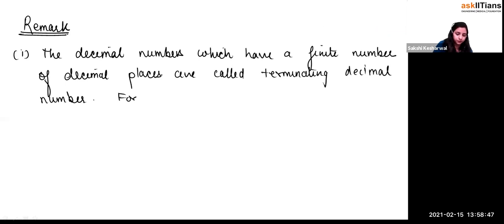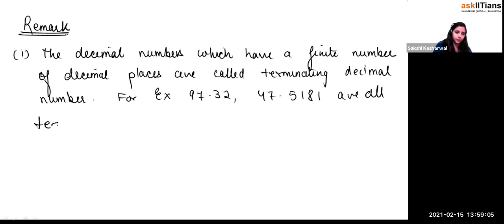For example, 97.32, 43.5718. These are all terminating decimals, right?